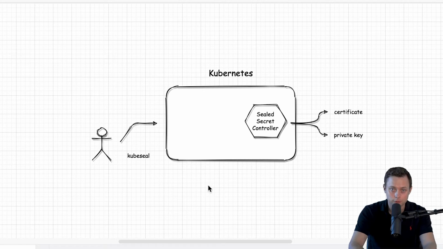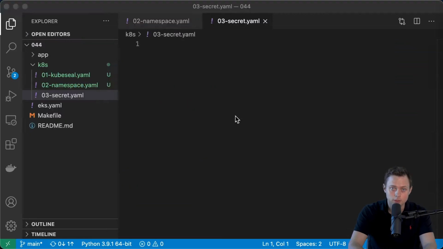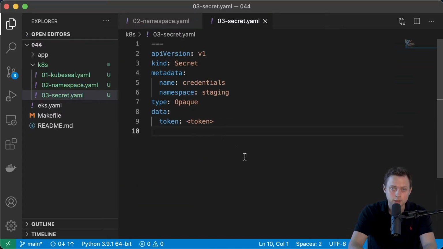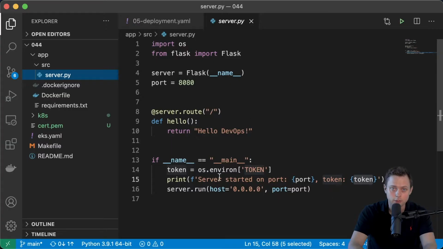Today we're going to talk about sealed secrets and how to use them in a Kubernetes cluster. First, we will install the sealed secret controller. Then we will generate a Kubernetes secret and seal it with the kubeseal command. Also, I created a Flask application to demonstrate how you can use sealed secrets within a Python-based app.